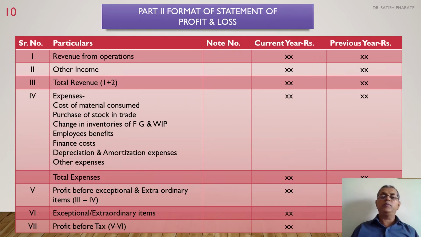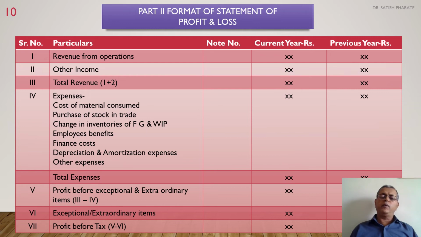Then part 2 of the format is the statement of profit and loss. Part 1 was the balance sheet, part 2 is the profit and loss account. This is called the vertical revenue statement or vertical income statement. Again, it consists of 5 columns: serial number, particulars, note number, current year rupees, previous year rupees.